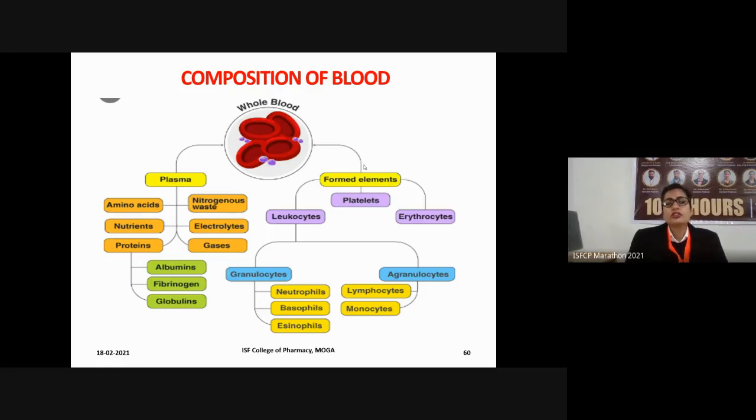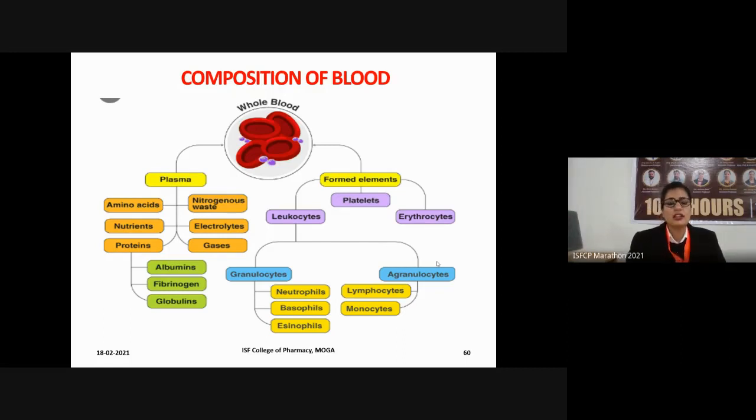So it includes mainly three types of cells. First one are leukocytes, that are also known as WBCs, that is white blood cells. These white blood cells, leukocytes, are further divided into two types. They may be granulocyte or they may be agranulocyte. So what do you mean by granulocyte? Granulocytes are the type of WBCs in which the granules are present in the cytoplasm of the cell, whereas the agranulocytes are the ones in which there will be no granules present in the cytoplasm of the cell.